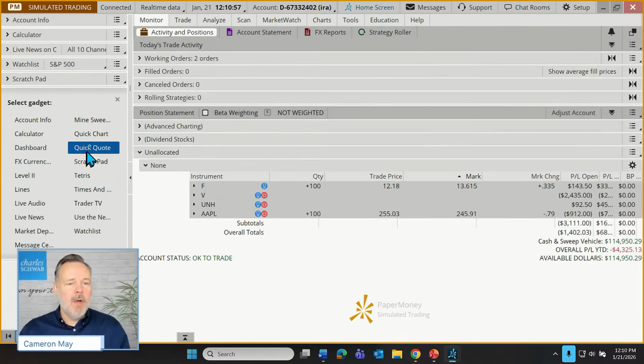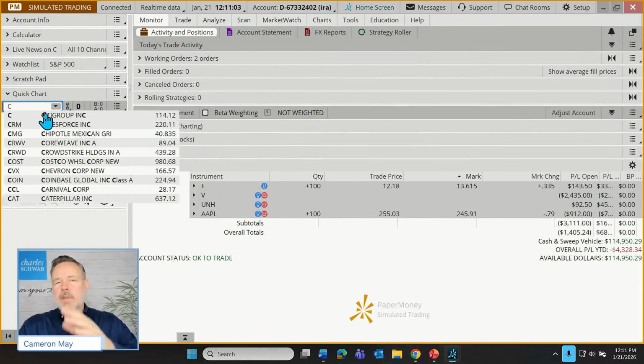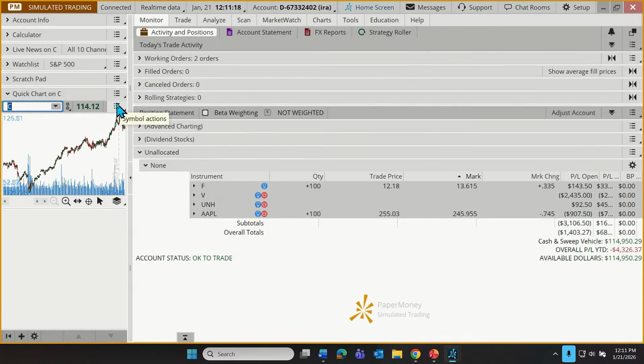So for example, if I want a quick small thumbnail chart, how about we do this? For today's symbol, just for consistency throughout the presentation, let's just stick with Citigroup. It's a simple little short symbol. So I'm going to type in C in our symbol box, and it gives me a chart here. So that's one of the gadgets. You can explore the other gadgets that are available there.